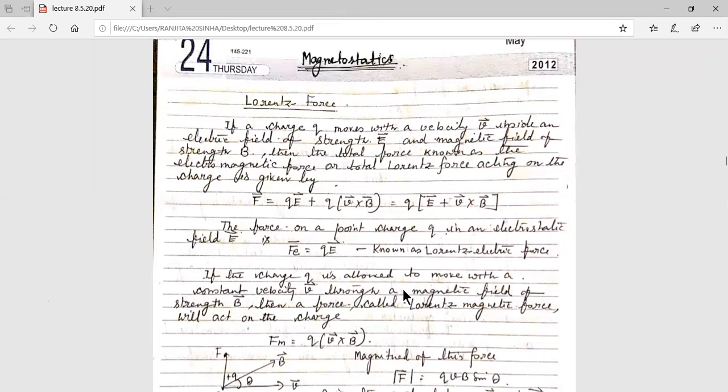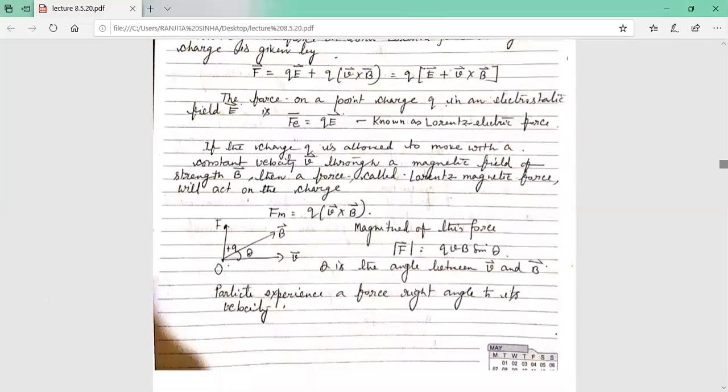Now, if the charge q is allowed to move with a constant velocity v through a magnetic field of strength B, then the force is called Lorentz force, and in the Lorentz force there are two terms. qE is the Lorentz electric force, and qv cross B is the Lorentz magnetic force. So the first term is the Lorentz electric force Fe, and the second term, qv cross B, is the Lorentz magnetic force Fm.